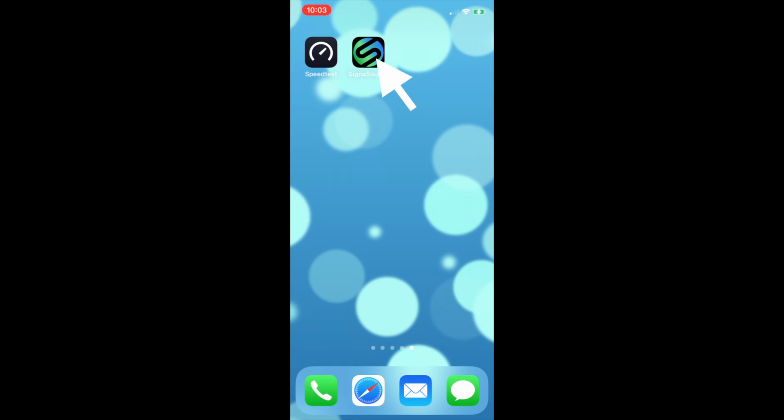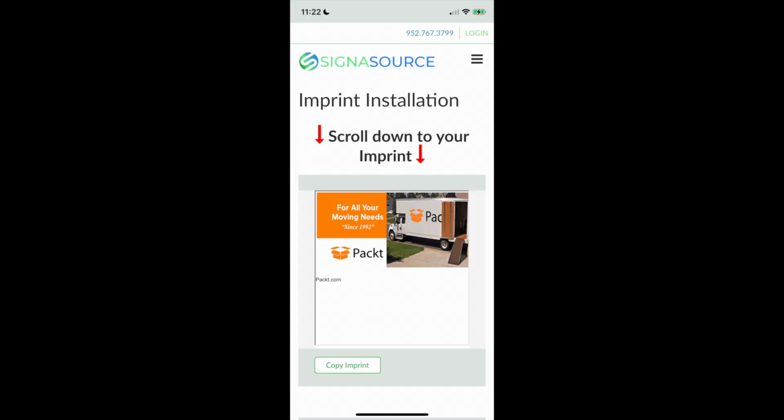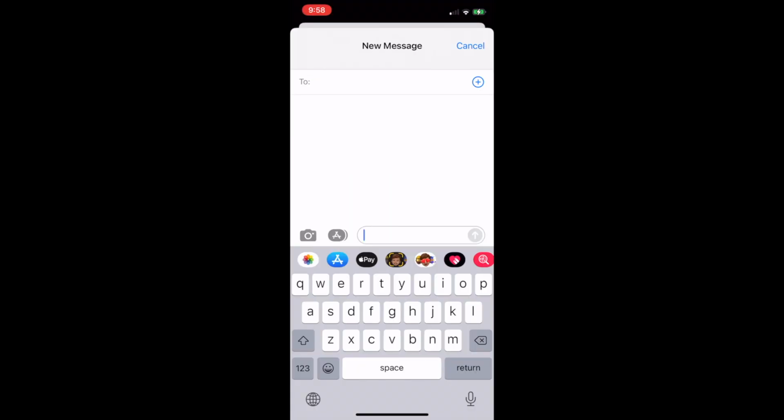All you need to do to copy your imprint for text messages is click on the Signasource icon on your home screen. Once clicked, click on Copy Imprint below the image of your imprint. You have now copied your imprint and are ready to paste the imprint into any text messages of your choice.